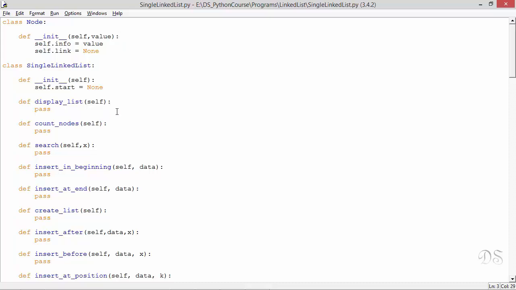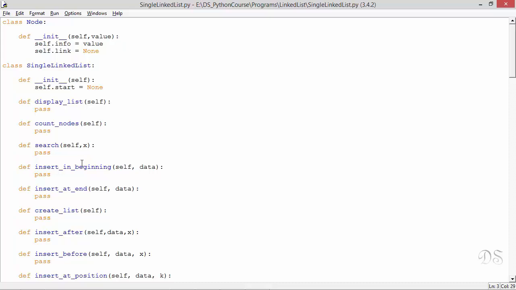In the next few lectures, we'll develop all the methods of this single linked list class. So right now you can make a new Python file and write this Node class and SingleLinkedList class. As you proceed through the lectures, you can replace these pass statements with the real code. So first we have this init method, then this method display_list that will display the elements of the list. Then this method count_nodes that will count the number of nodes in the list. This method will search for a value in the list.